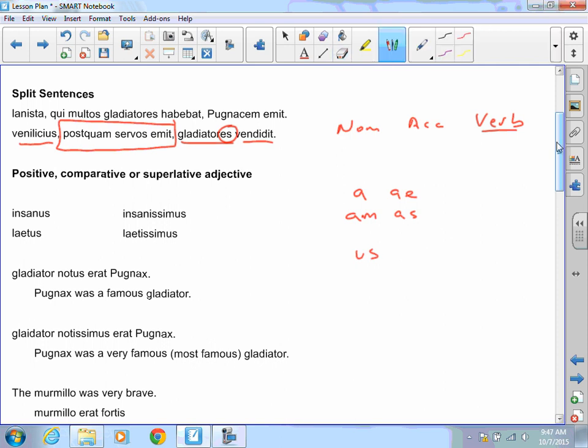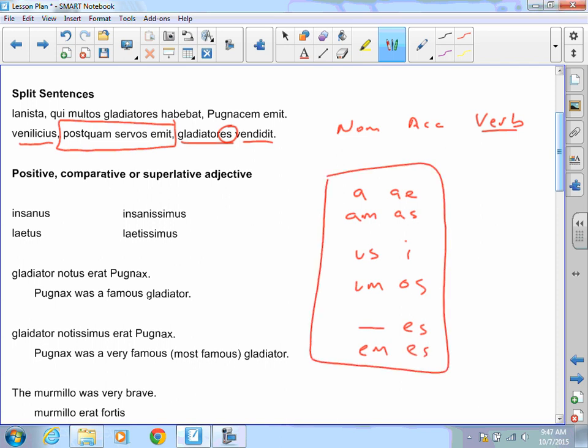And then os. And third declension, we don't have a base with es and then em and es. These endings are pretty important for this test, so I would make sure that I went back over those.